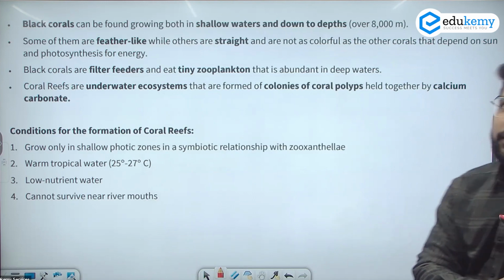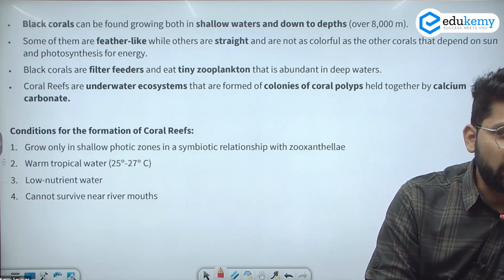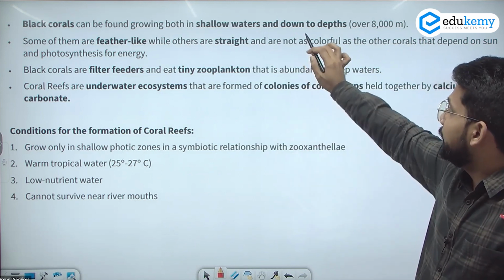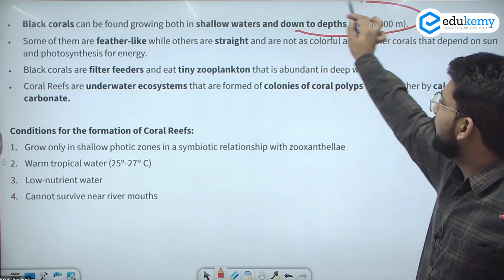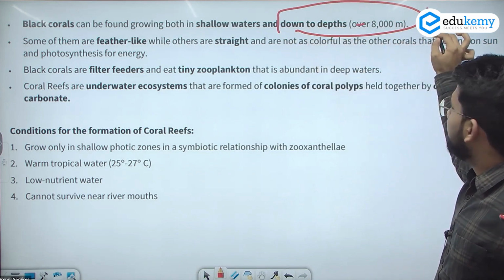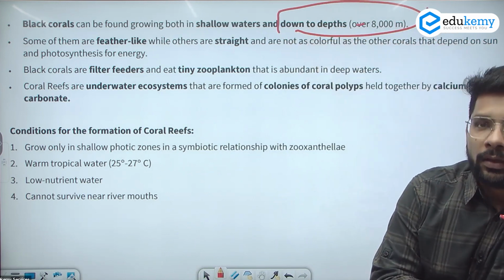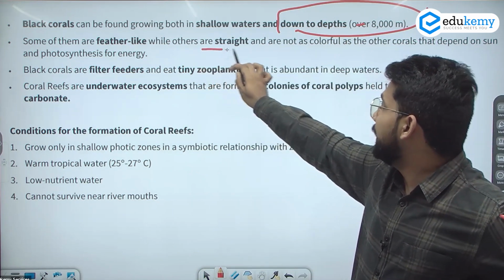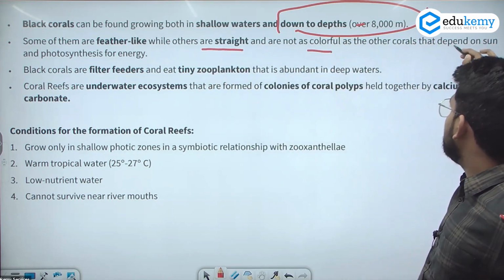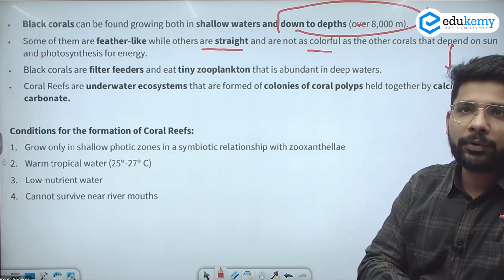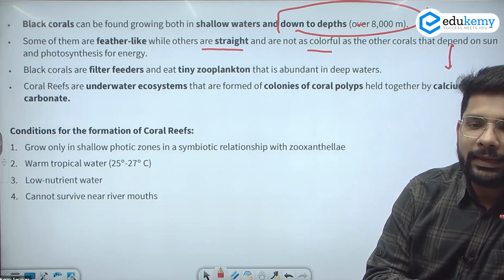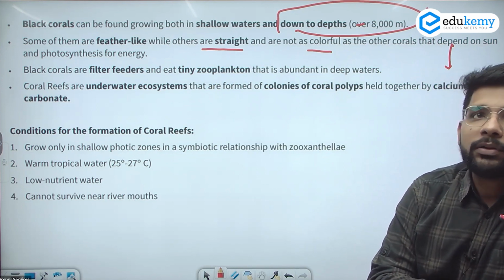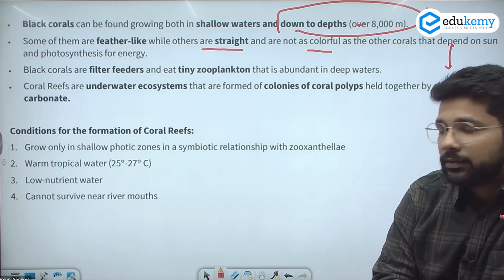So black corals, mainly their location, they are found in shallow waters, and their depth goes down up to 8,000 meters. Some of the others are feather-like and colorful. The greater the depth, the less color, because of light availability and photosynthesis for energy. It depends completely on the sunlight, how much sunlight is received there.